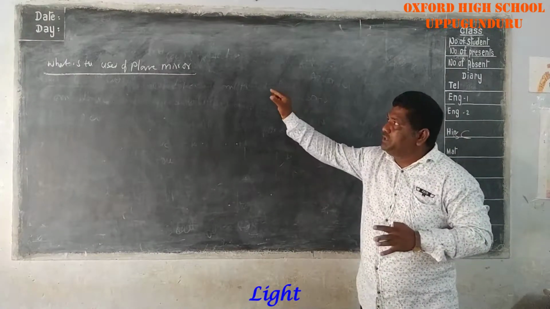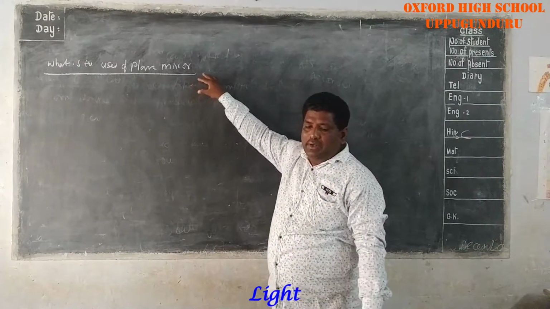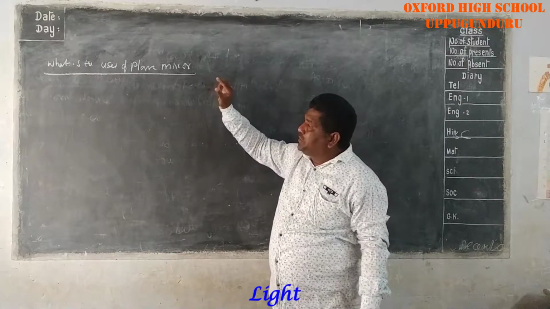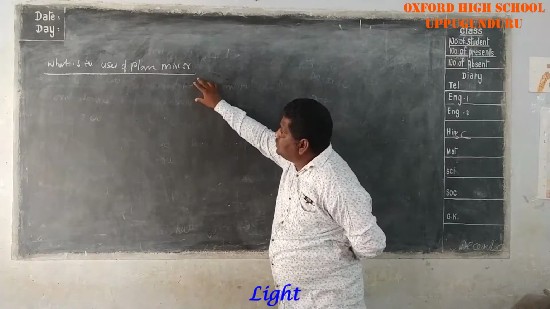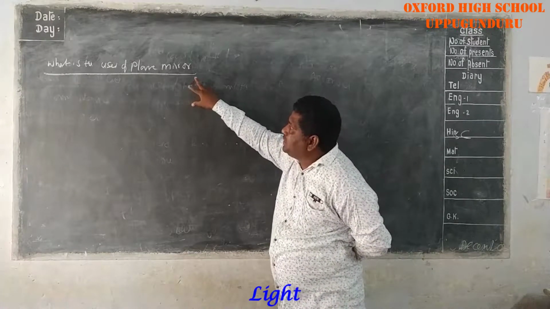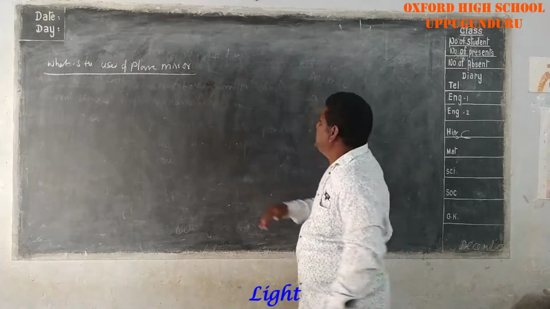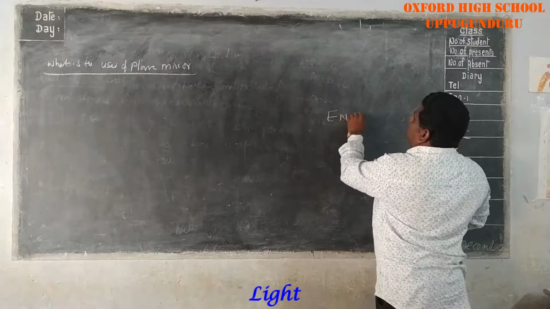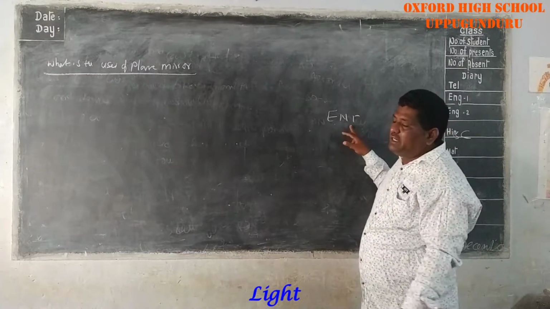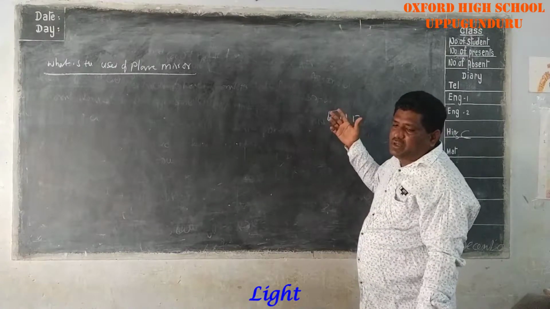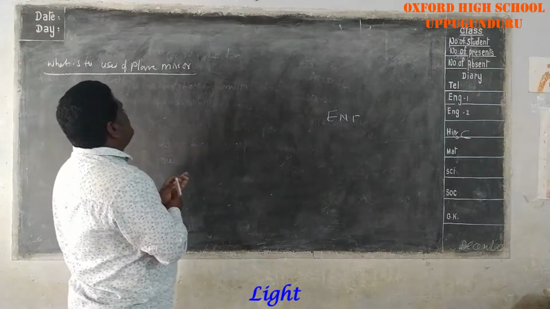First of all, plane mirrors are used in the periscope. Next, in the kaleidoscope. Next, for security purposes with CC cameras. Next, in microscopes and telescopes. Plane mirrors are also used by ENT doctors. ENT means eyes, nose, and teeth. Next, dressing mirrors. Next, decorating mirrors. So today we are discussing the uses of plane mirrors.